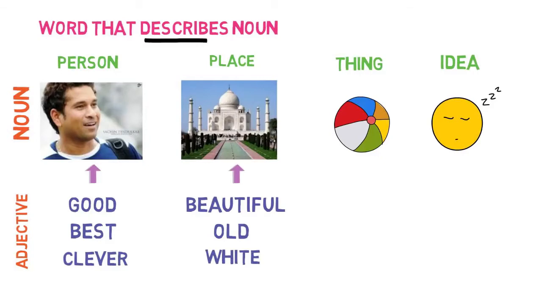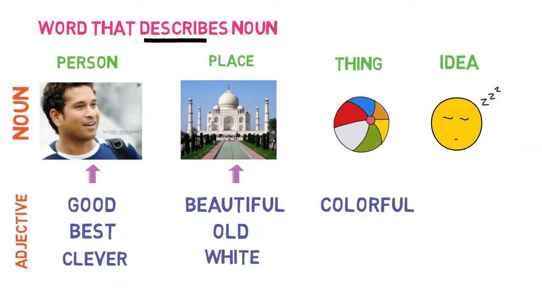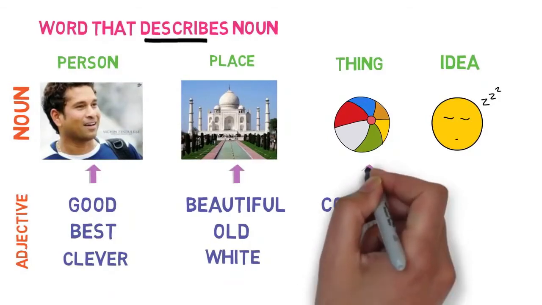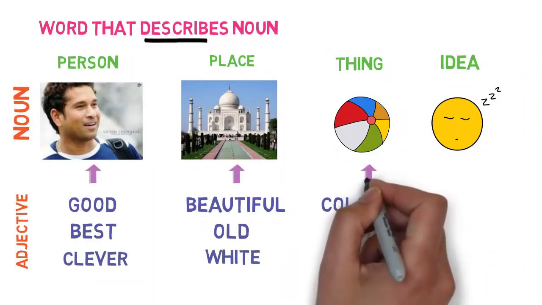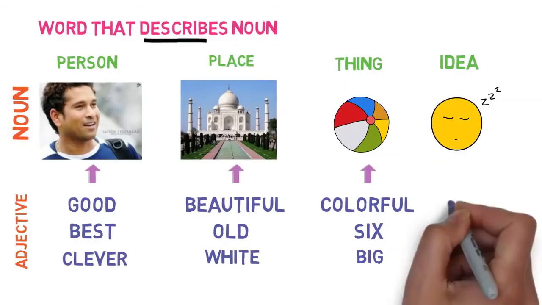And the things. Thing, T-H-I-N-G. It is colorful. It is big or small. We are describing the quality of things, whether big or small, colorful or sick. So the adjective is the word that describes the noun.